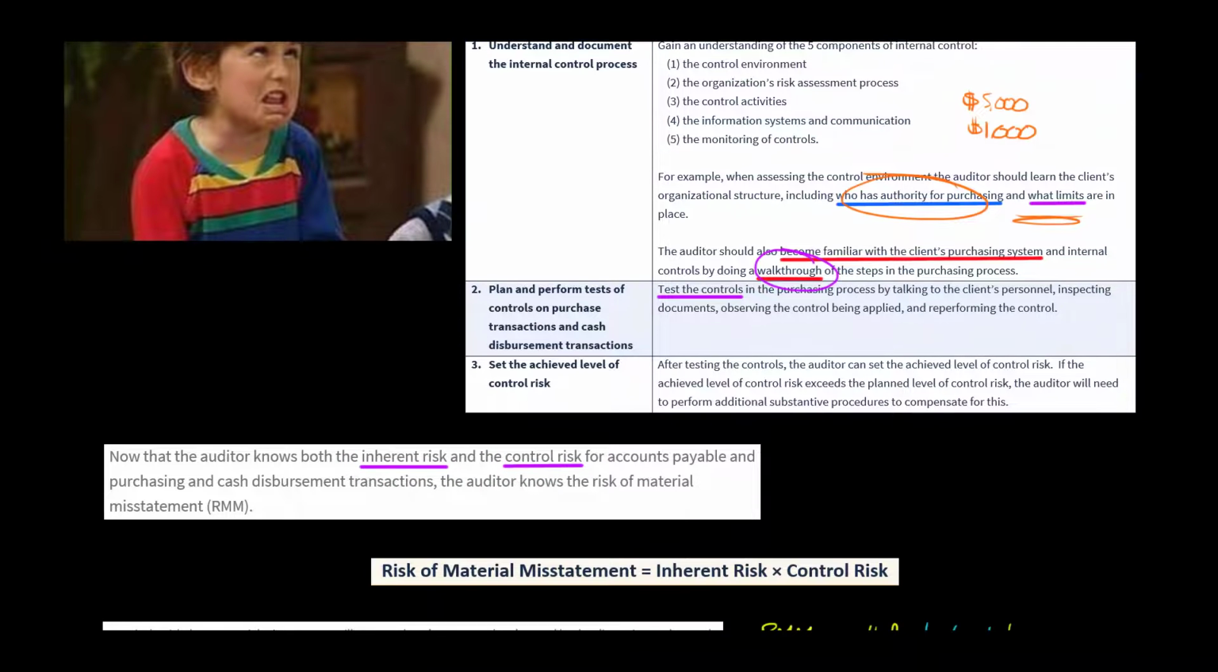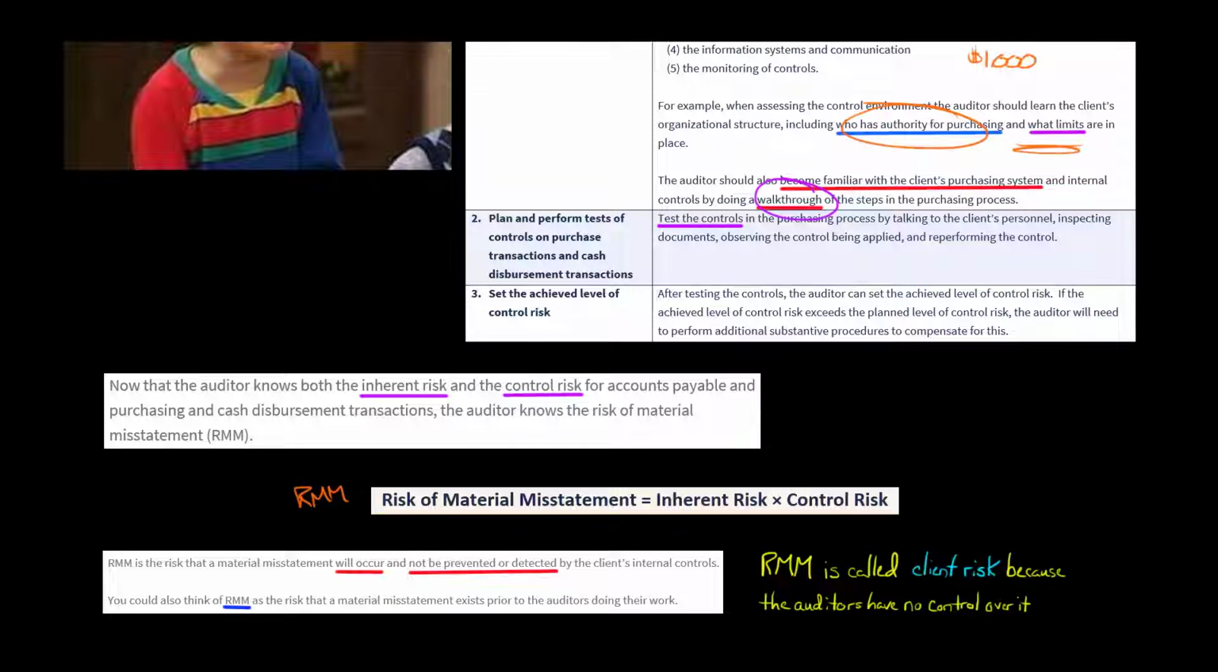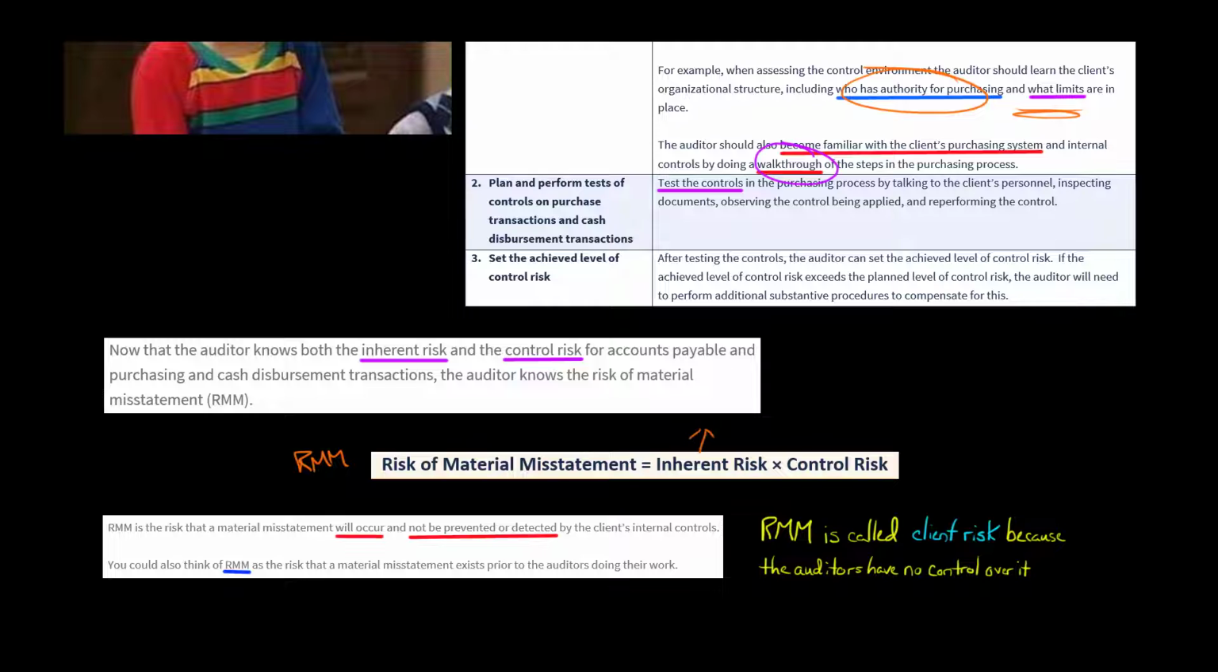Now, once the auditor knows both inherent risk and control risk, now they know the risk of material misstatement. Because remember, the risk of material misstatement, which I'll just abbreviate RMM, okay? So risk of material misstatement is a function of inherent risk and control risk, okay? So if inherent risk is higher, that's going to increase risk of material misstatement. Or if control risk is higher, that's going to increase risk of material misstatement, okay? And the risk of material misstatement is the risk that a material misstatement would occur, okay? It would happen, and it would get past the client's internal controls. It would not be prevented or detected.